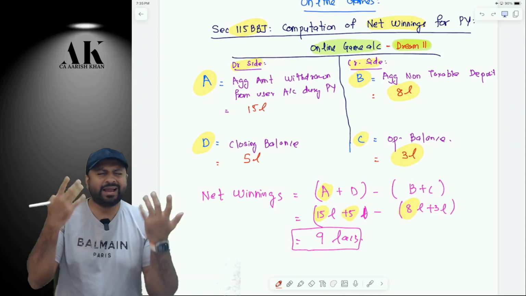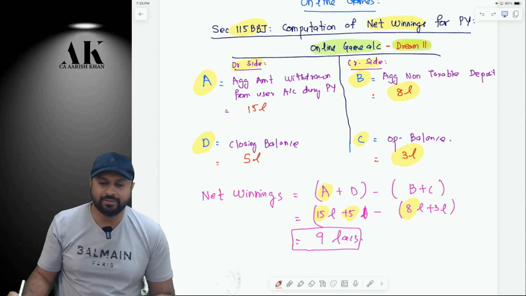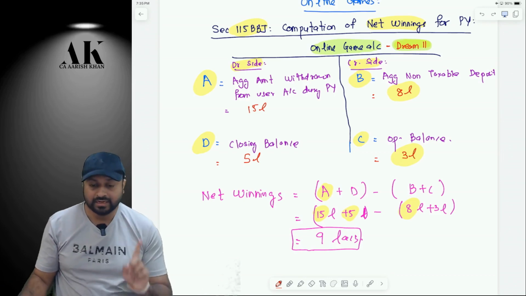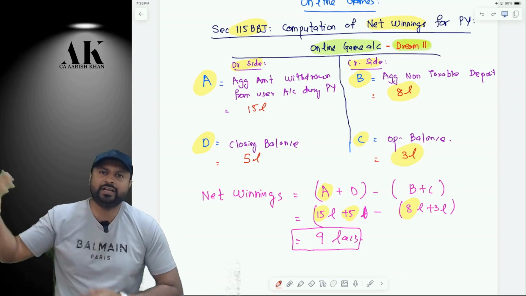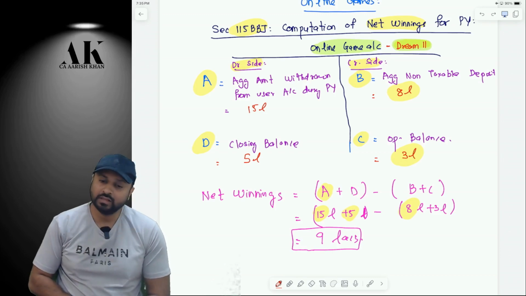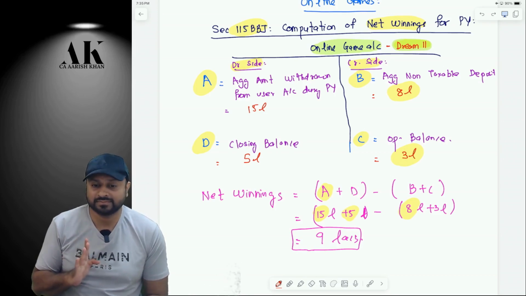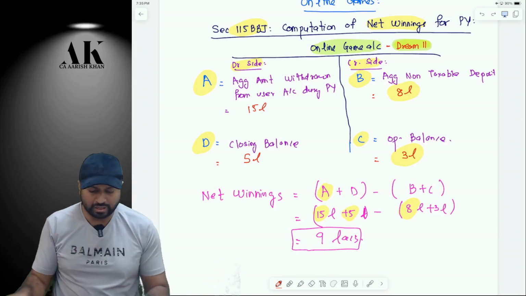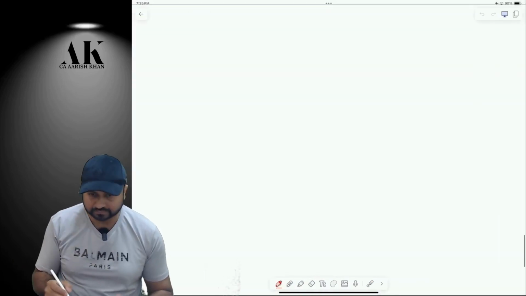Is it clear? Now, I am not much interested in the net winning. I am much interested in the TDS. So, I have told you at the beginning of the session, what is the timing of TDS as per the new provision now? Please tell me fast. At the time of withdrawal first. And then? Closing balance. So, now the entire provision of TDS is segregated into three parts.